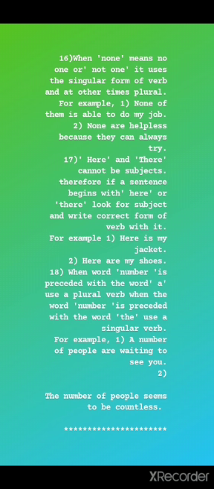Why have we put the plural verb are? Because here a is written before the number. And when we put the before the number, as in the second example, children, the number of people seems to be countless.